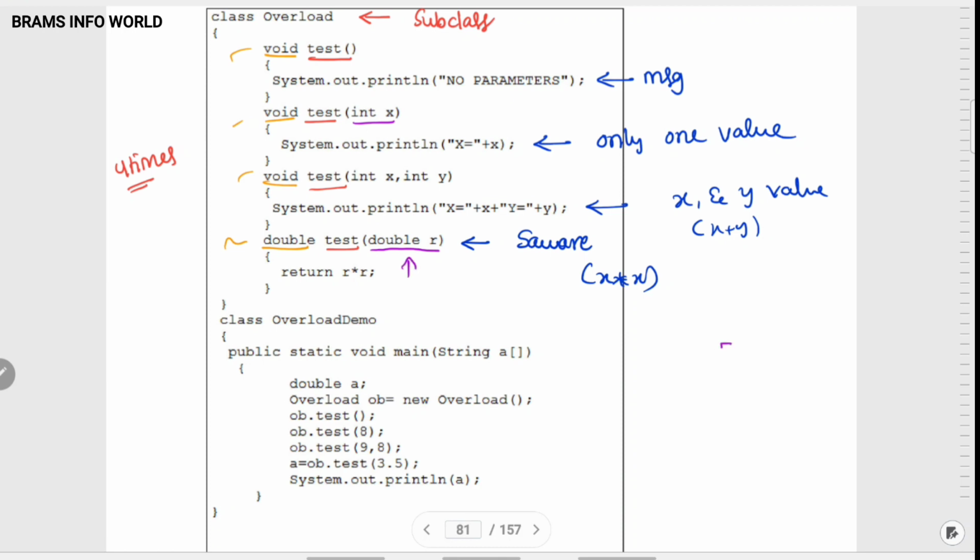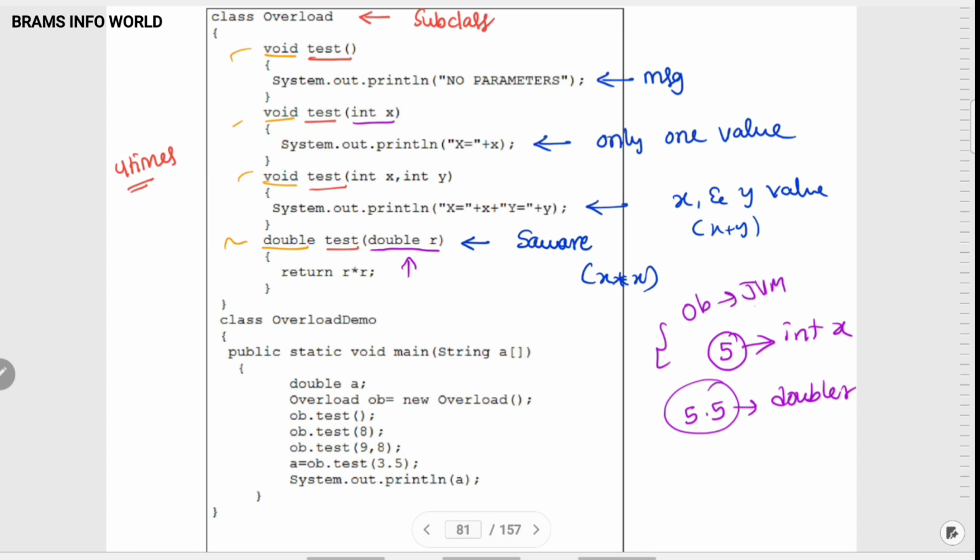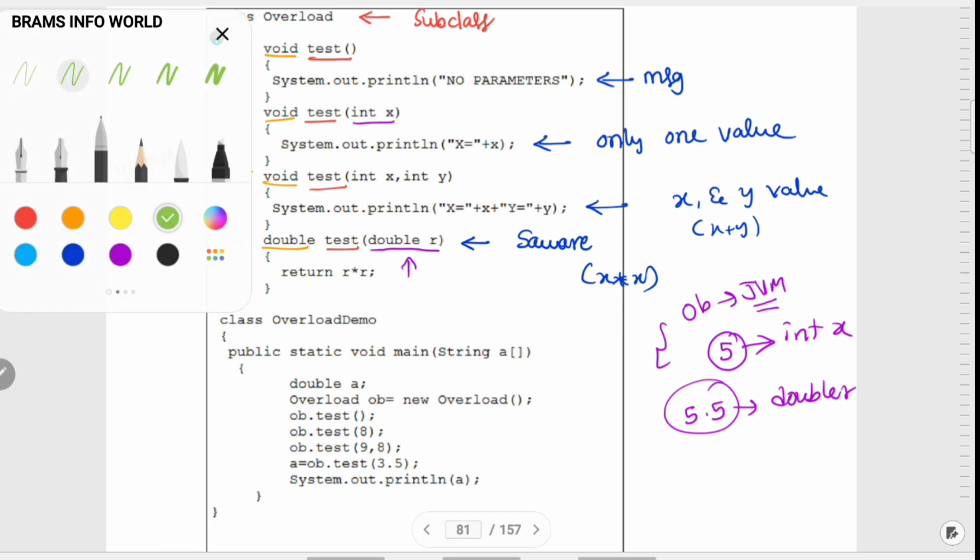See, when you call some value directly, it calls int x. If you give 5.5, then it will call double a. So this is the way the object calls the information through the JVM. Okay, this is the concept of method overloading. See, this is the logic of everything, and let us go for the main.